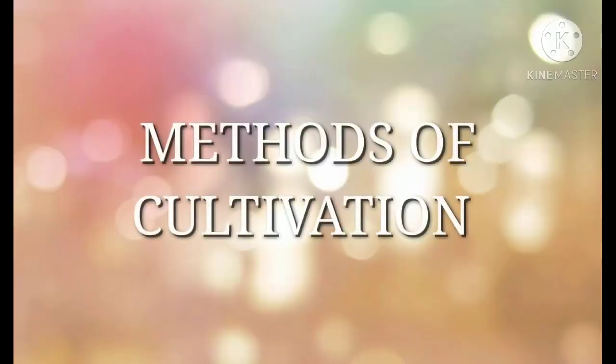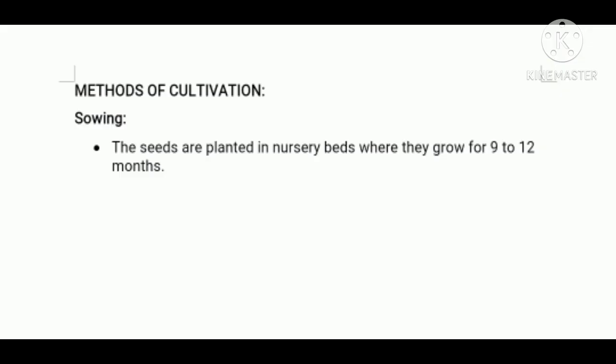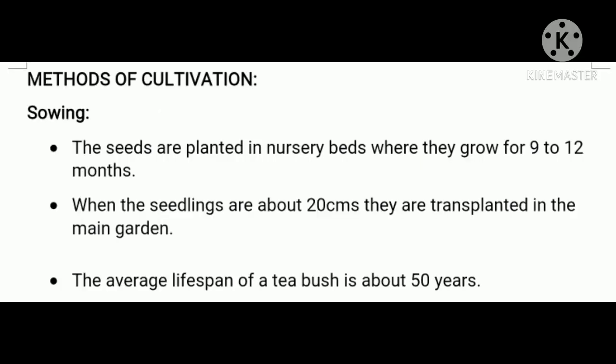Moving on, let us now talk about the methods of cultivation. Firstly, sowing. The seeds are planted in nursery beds where they grow for 9 to 12 months. When the seedlings are about 20 centimeters, they are transplanted in the main garden, or we could say in their permanent home in the tea garden or the tea estates. The average lifespan of a tea bush is 50 years.